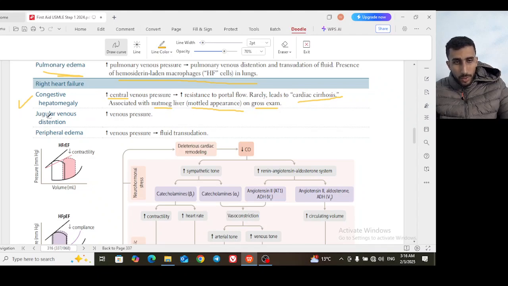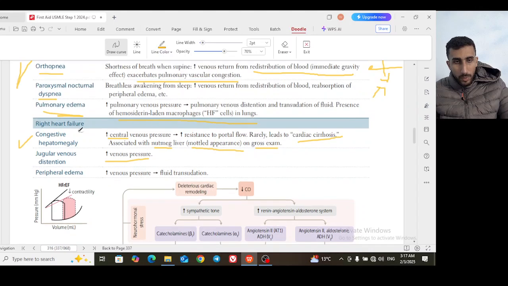So jugular venous distension, of course, right ventricular failure causes right jugular venous distension. So the right ventricle causing back pressure into the jugular system, we increase venous pressure, and the peripheral edema, of course.